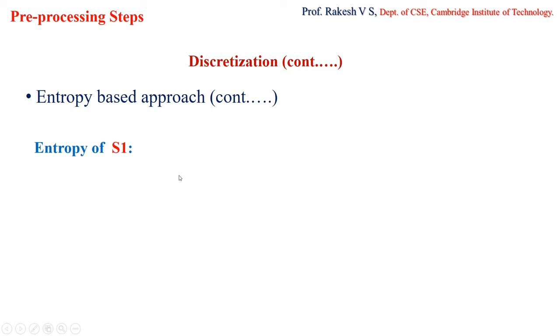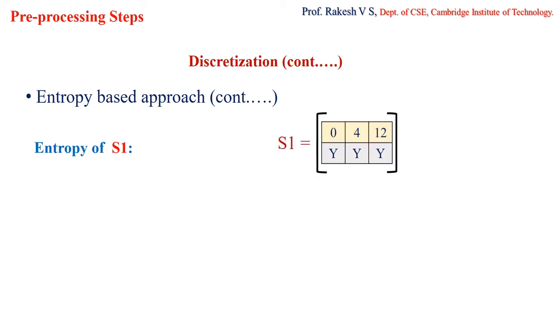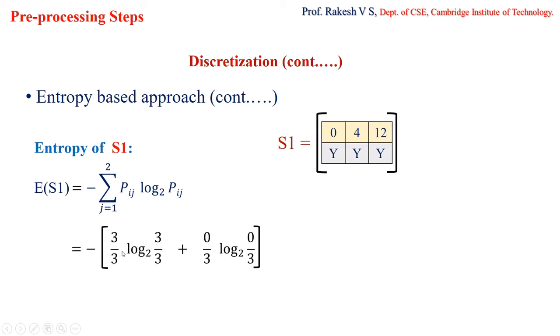If you want to find the entropy of S1, that is for the particular partition, the ith interval, this is the S1 table I am having. The formula is this. Now Pij is for yes and no, but there's no N class here, right? So it becomes 3 by 3 log base 2 of 3 by 3. You know how you will calculate this, right?